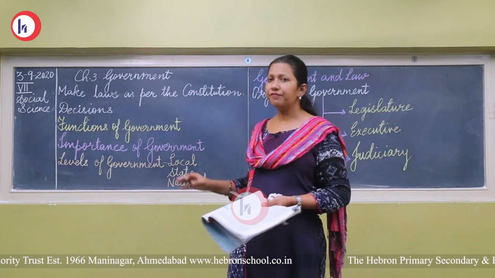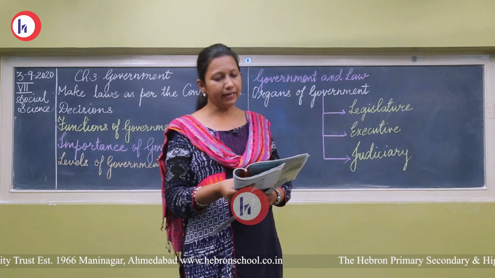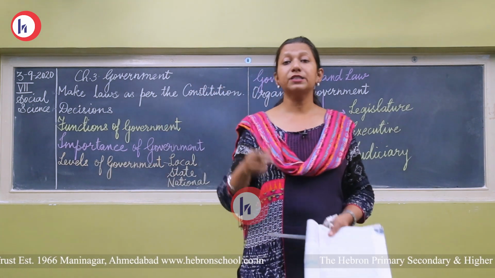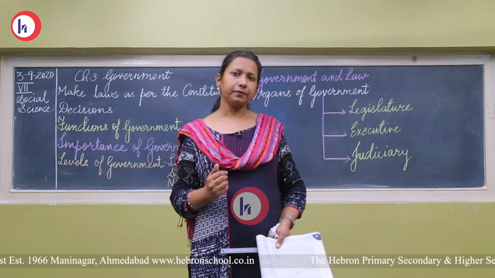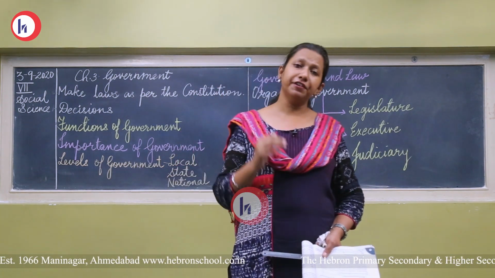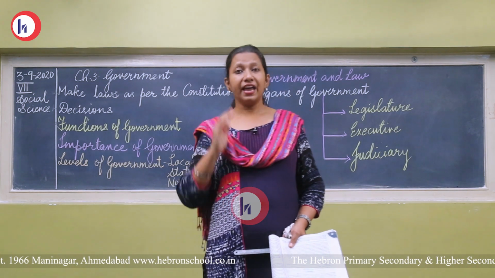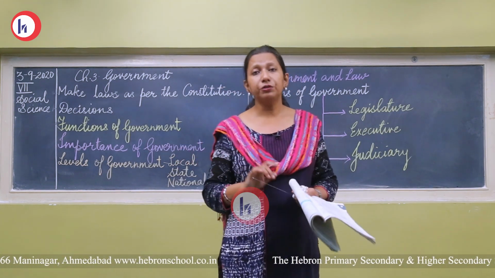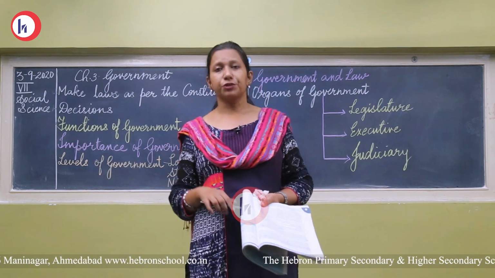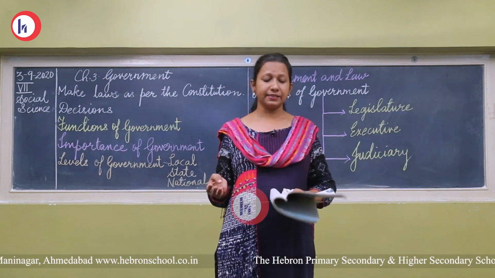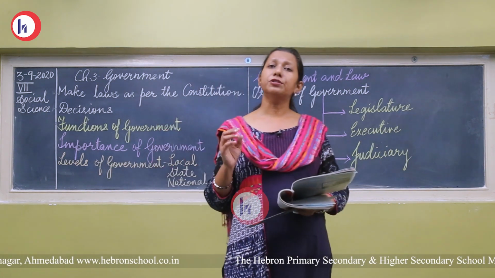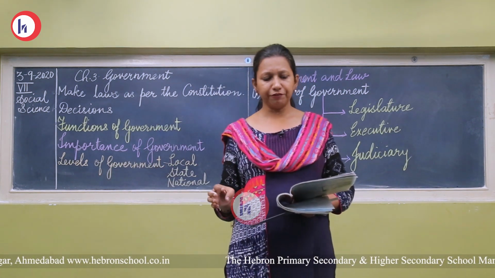So government functions like a managing committee, and in a democratic country the government works as per the wish of the people. The people's desires and wishes, their safety, their satisfaction is kept in mind, and it works for solving problems. Which problems? Social problems, economic problems, and any problems which are related to the social life of the people, the economic life of the people.